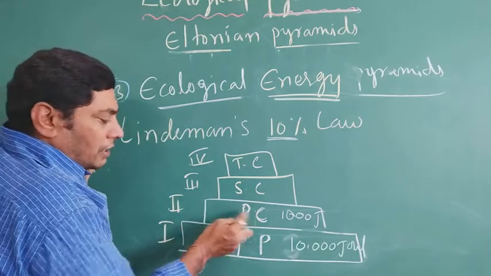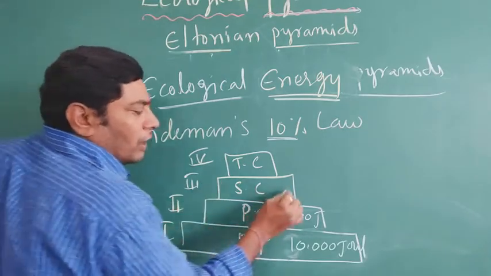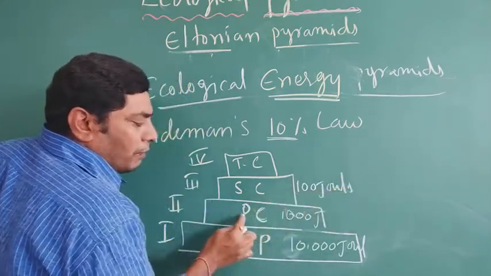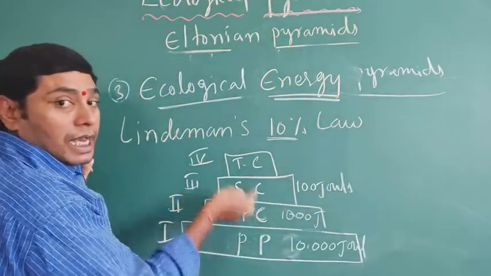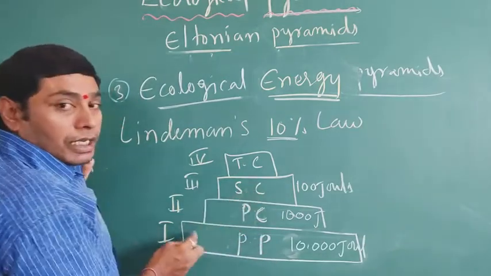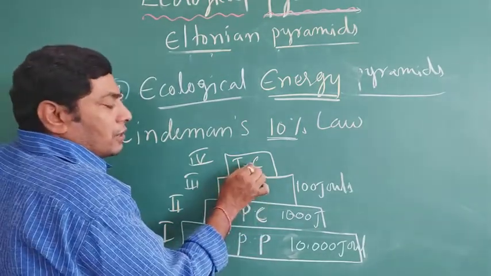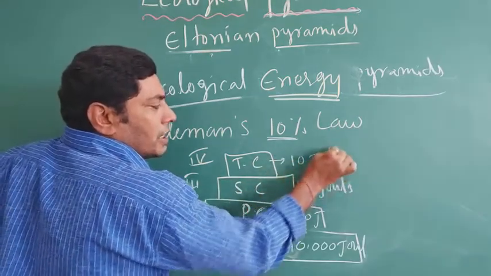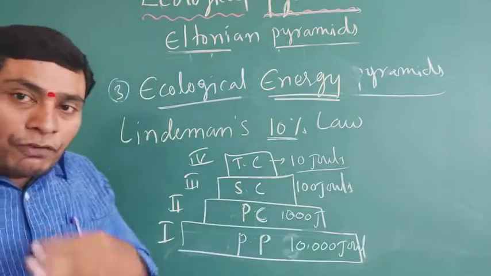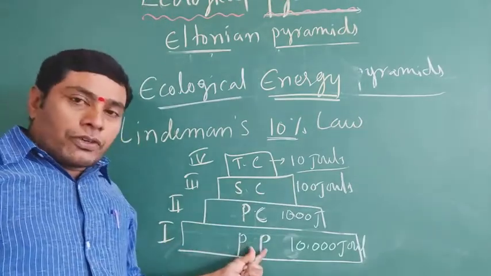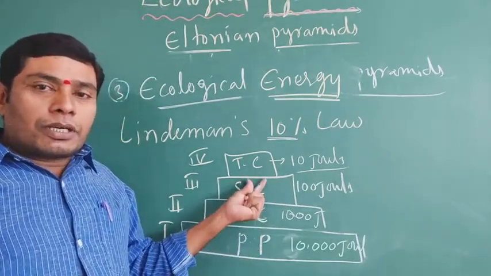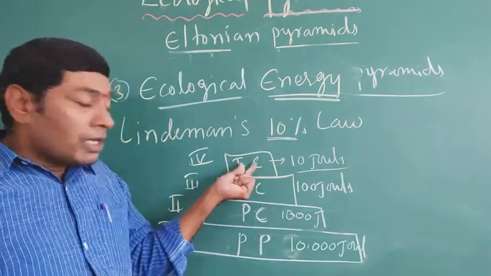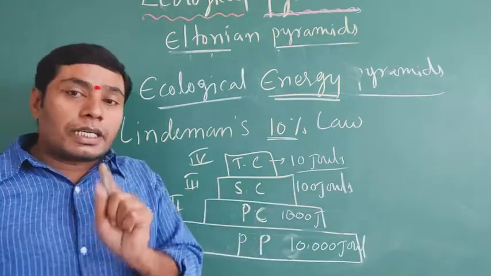From the second trophic level to the third, only 100 joules of energy flows from the primary consumers to the secondary consumers. From the secondary consumers to the tertiary consumers, only 10% of the energy, which means 10 joules. Your primary producer has 10,000 joules, but the tertiary consumers' energy is only 10 joules.